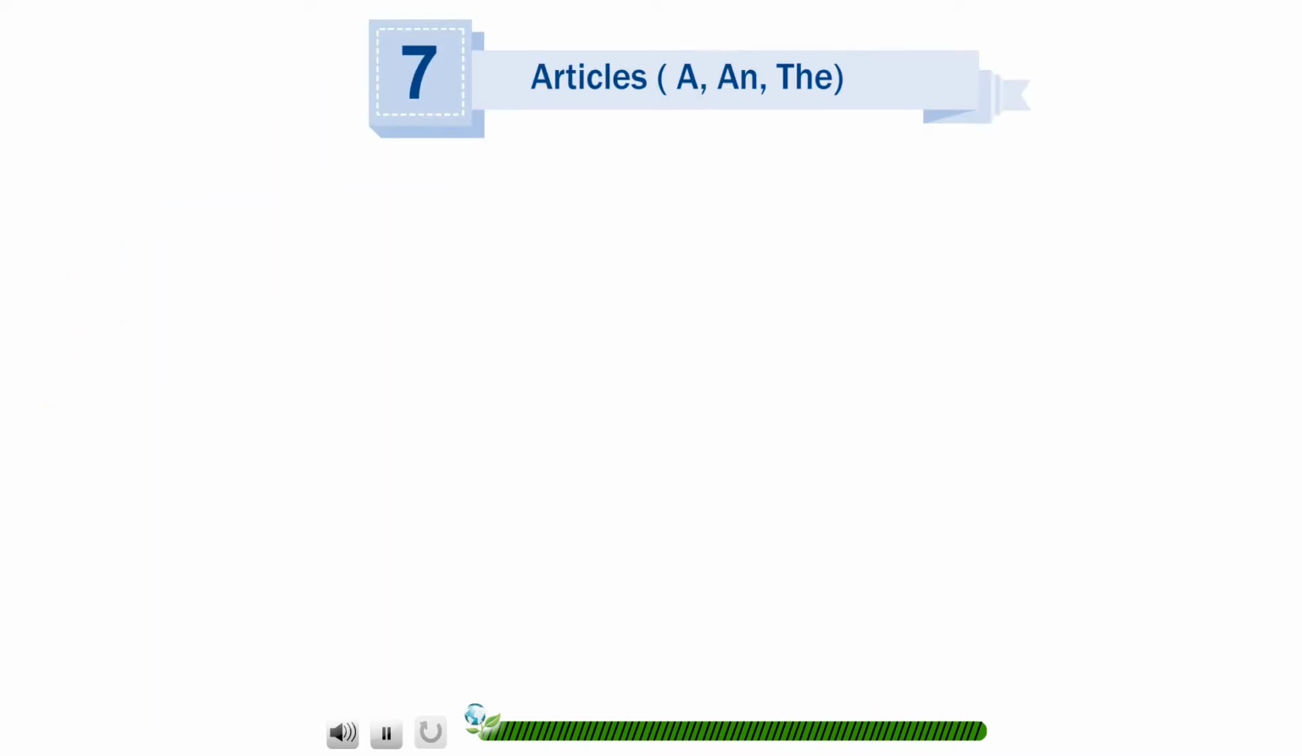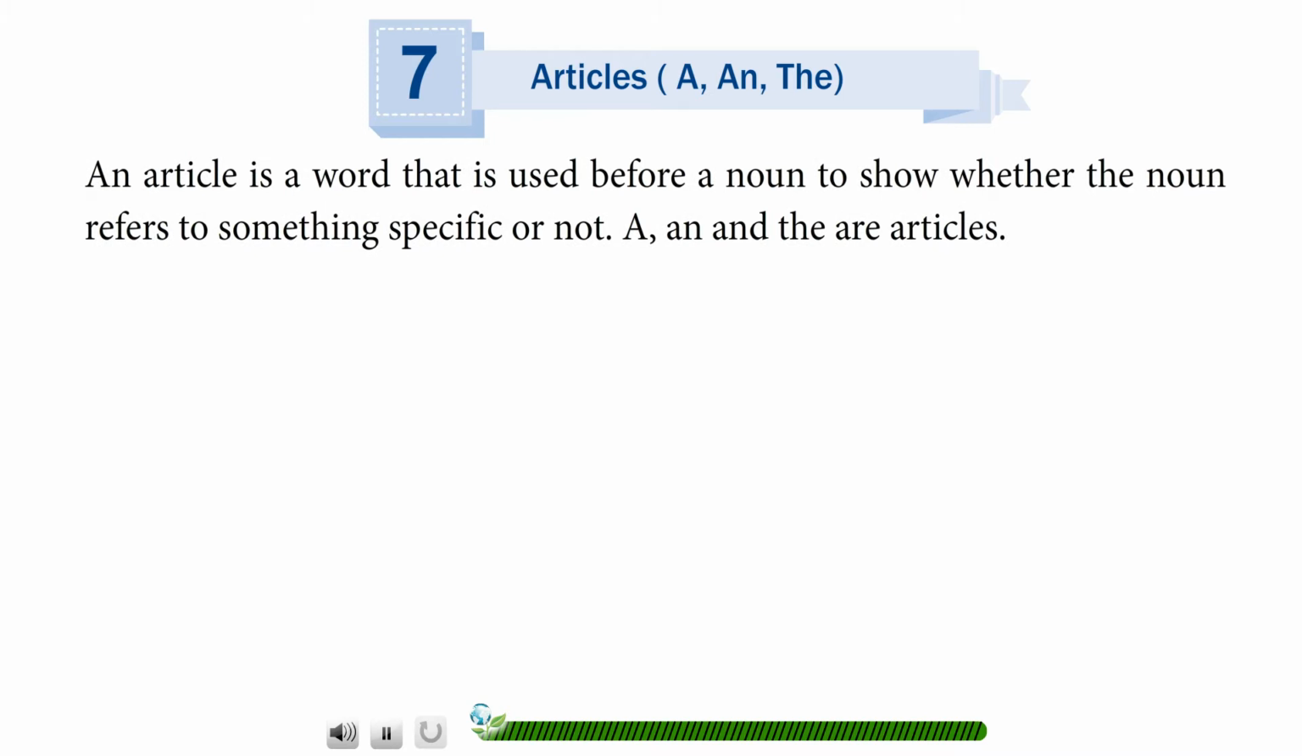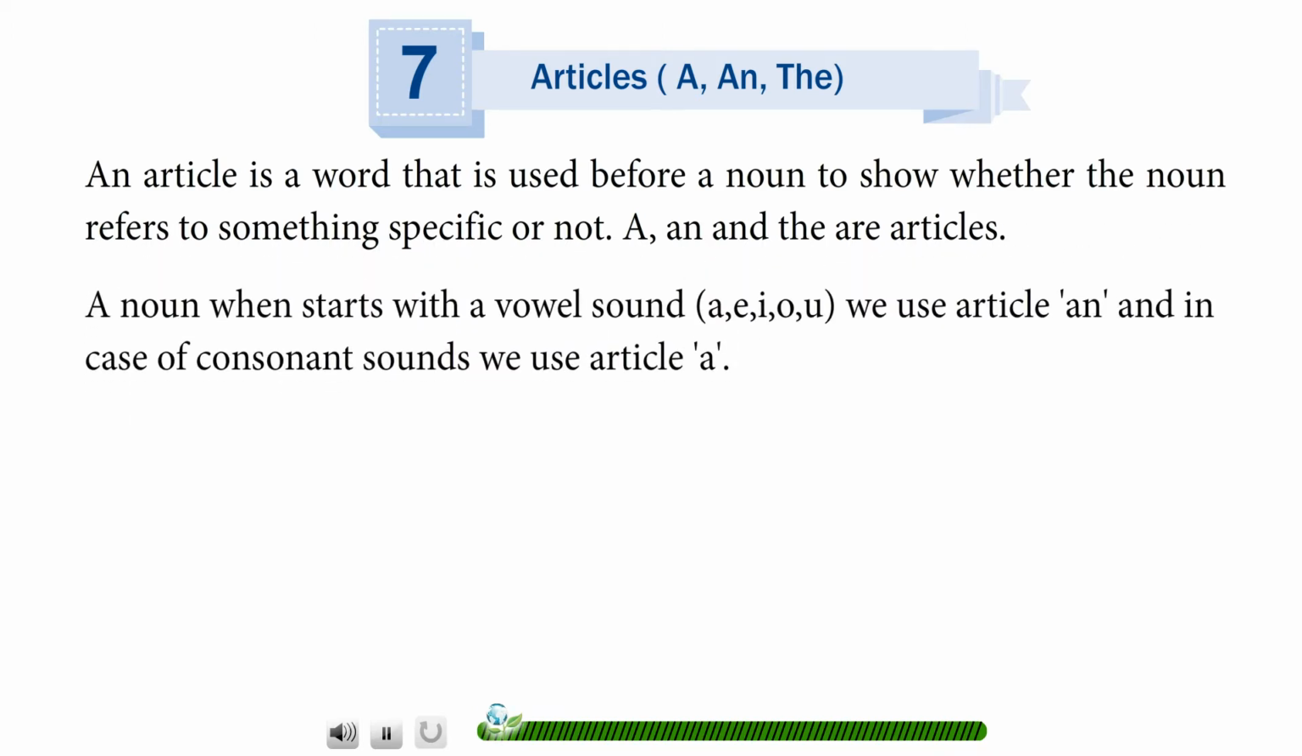Chapter 7: Articles A and The. An article is a word that is used before a noun to show whether the noun refers to something specific or not. A and the are articles. When a noun starts with a vowel sound A, E, I, O, U, we use the article an, and in case of a consonant sound, we use the article a.